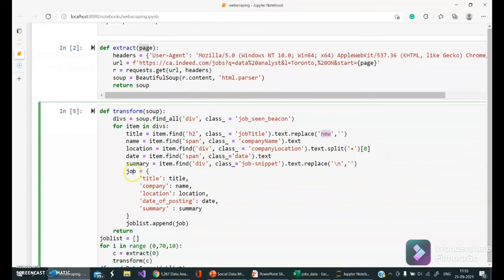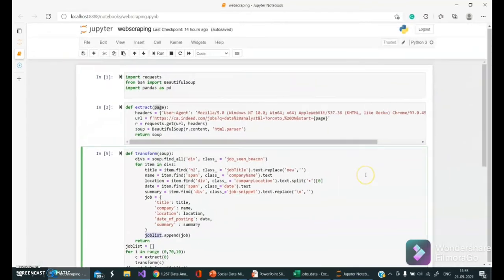In the same way, in summary, we replace the new line with a blank. The next step, once we get all the information, is to store this information into a dictionary, which will then be appended into a blank job list. Here we created a dictionary called job, and whatever information we're getting from these functions we are putting into this dictionary, and this again will go to a blank list, which is a job list.